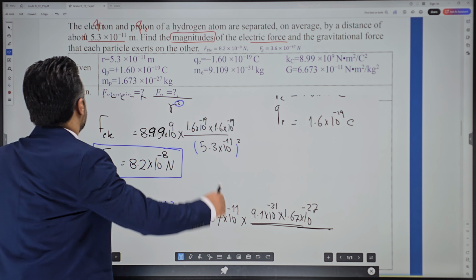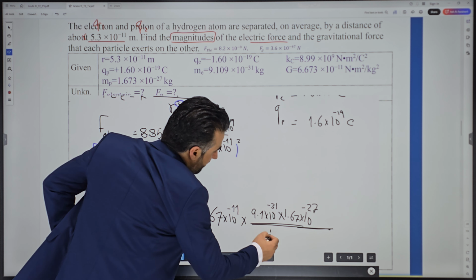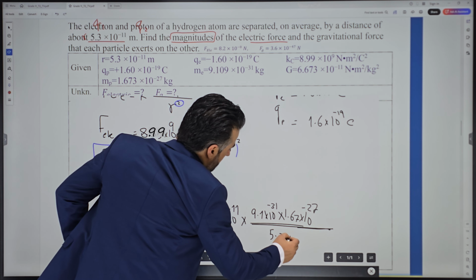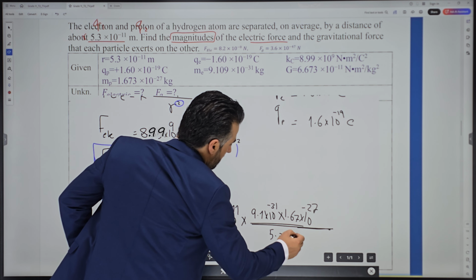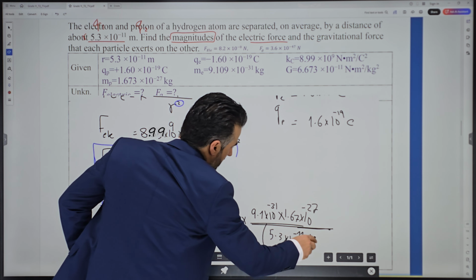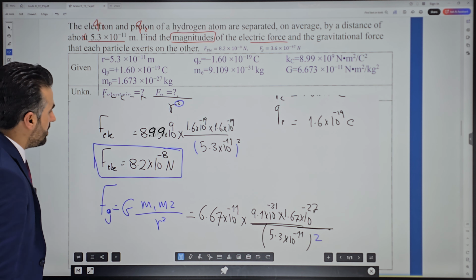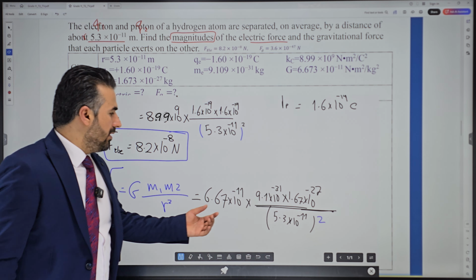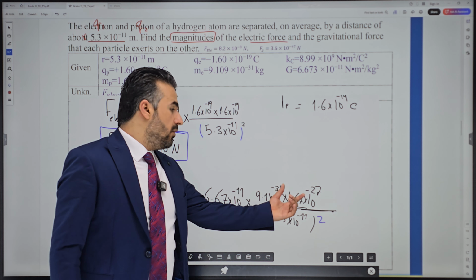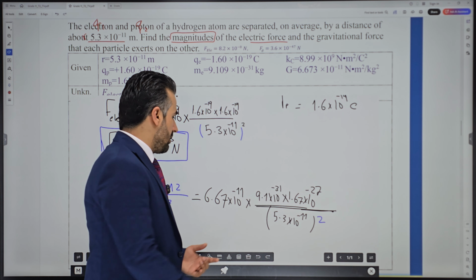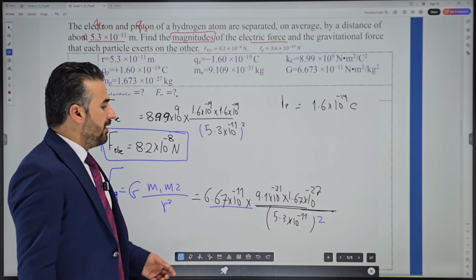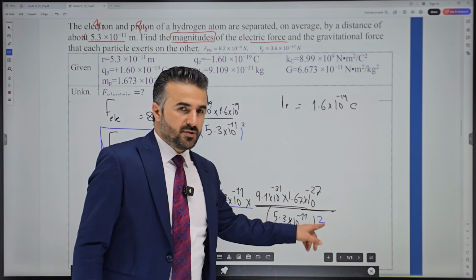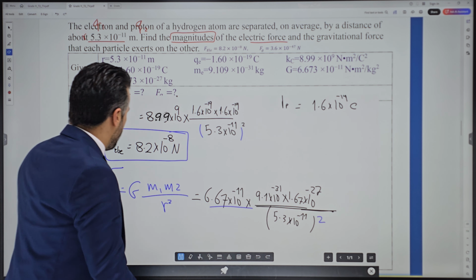Of course, the distance is still the same, 5.3 times 10 to the power negative 11 meter, and this is also squared. So once you do the math, every time, first do the whole numerator, open a bracket, write this, close the bracket, then square that. This is how you get it right.